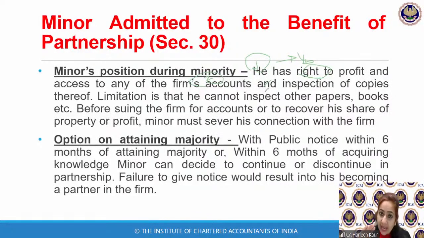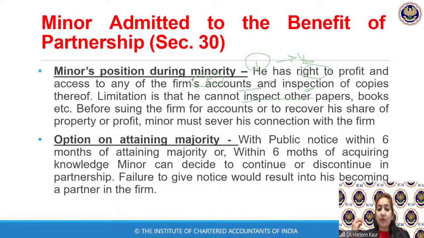But does he have the right? Yes, he has the right. How he exercises it, that is a separate story. So the minor has the right to get his share of profits, and he can also access the books of accounts. Even if he does not understand, he can take the help of his elder brother or father in order to understand what the books of accounts are saying. The limitation is that he cannot inspect other papers.